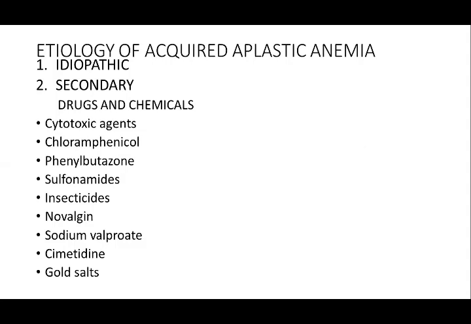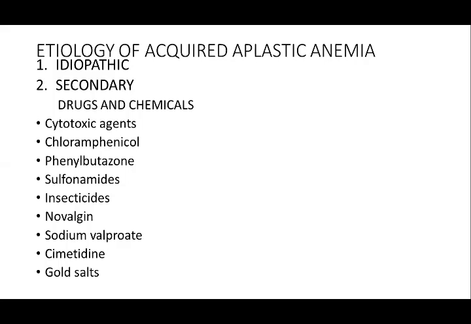What is the etiology of aplastic anemia? Idiopathic: 50% of the cases are idiopathic. The secondary causes are due to drugs or chemicals: cytotoxic agents, chloramphenicol, phenylbutazone, sulfonamides, insecticides, novalgin, which was previously being used for pain.